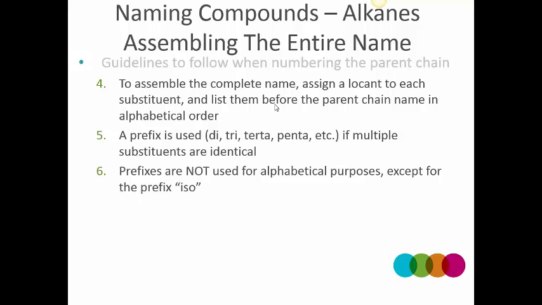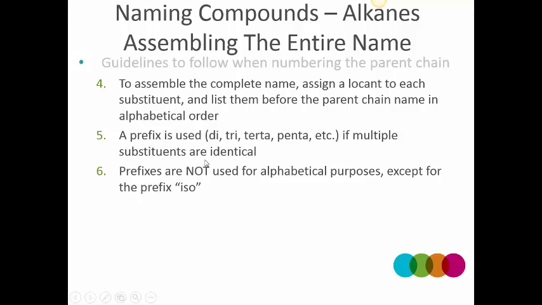Next slide. How do you organize the branches? Now we have learned how to name a parent alkane chain, the trunk of the tree. Then you found the branches. You have figured out how to name the branches. How do you place the branches? Is it the smaller group first, then the medium group and the large group? That's not correct. We follow an alphabetical order. So once you find out the names of the branches, you place them according to alphabetical order.